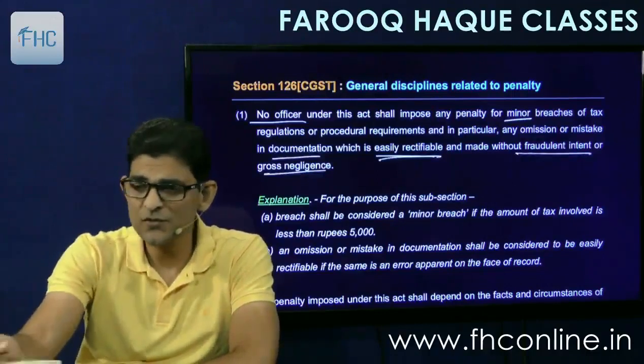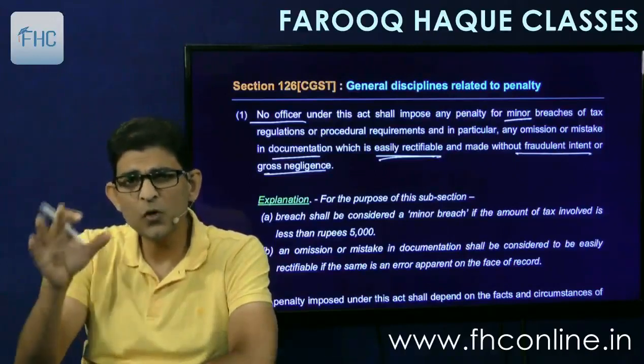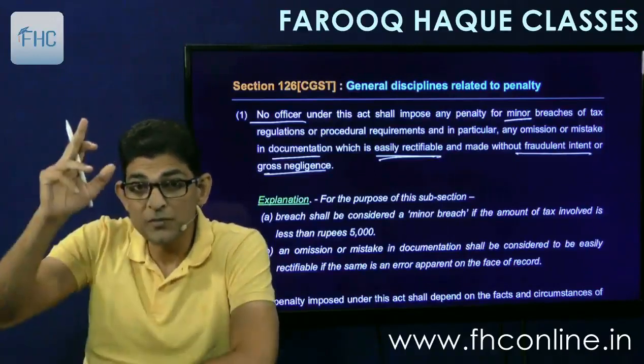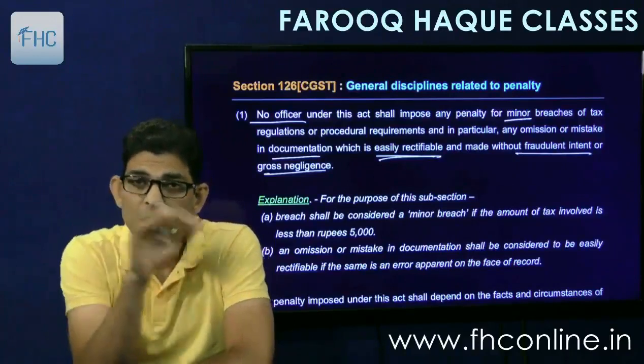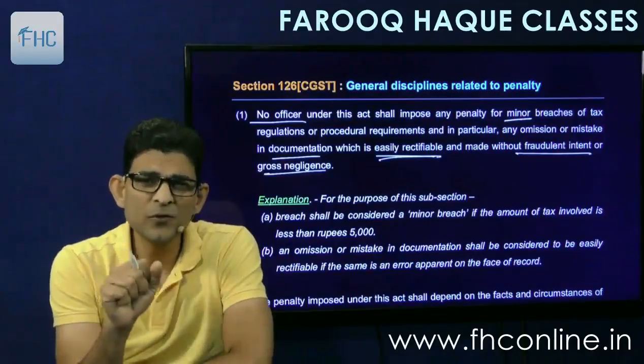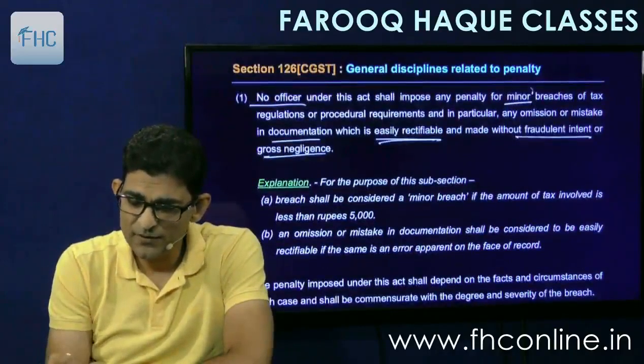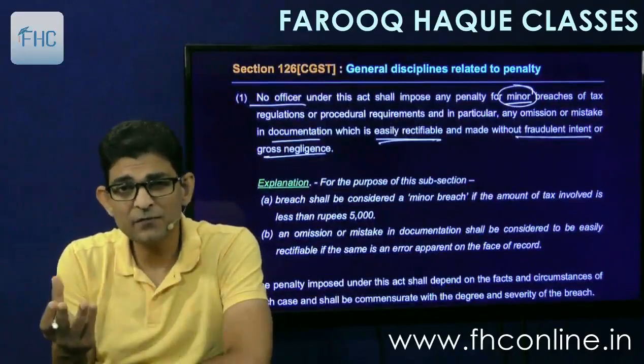So this is a relaxation, that if somebody has honestly made some mistake, and that too procedural or regulatory mistakes, not lawful mistakes, not violation of law, but violation of regulations and procedures, then that can be condoned. Don't charge penalties. So don't impose penalties on every minor breach which can be easily rectified.